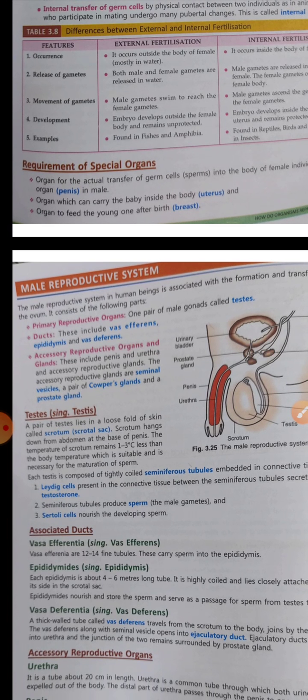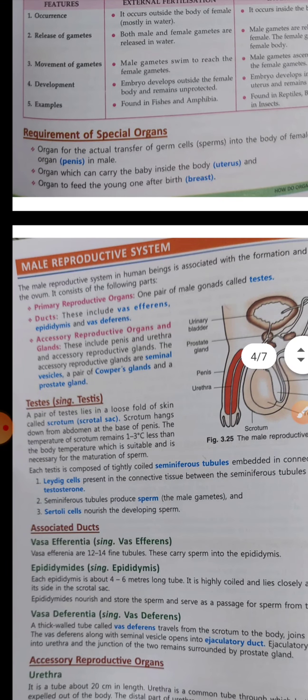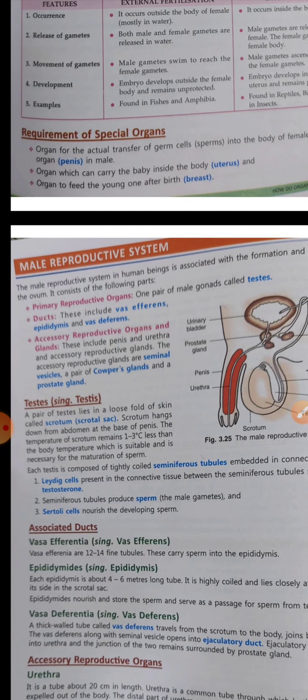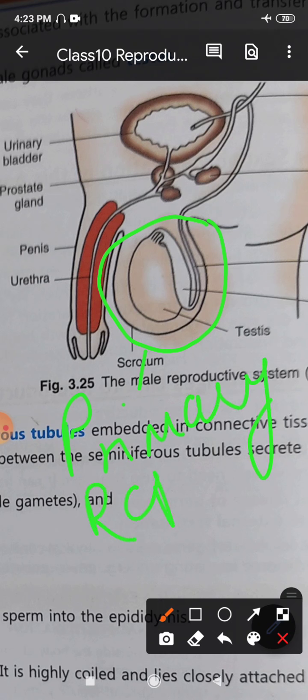Now we come to the male reproductive system. The male reproductive system in human beings is associated with the formation and transfer of sperms to the ovum. It consists of the following parts: the primary reproductive organ, which is the testes in the male. If you look at this diagram of the male reproductive system, this region is the testes, and this is the primary reproductive organ of males.